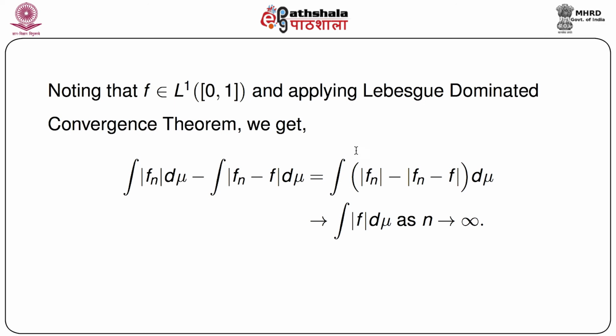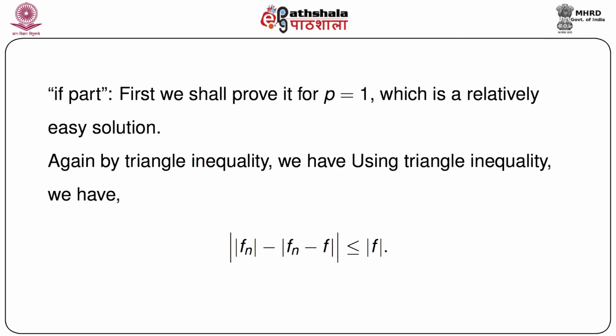It is easy to simplify this to integration of mod fn minus f d mu, and that entire thing converges to integration of mod f d mu as n goes to infinity. So this is again from the triangle inequality.